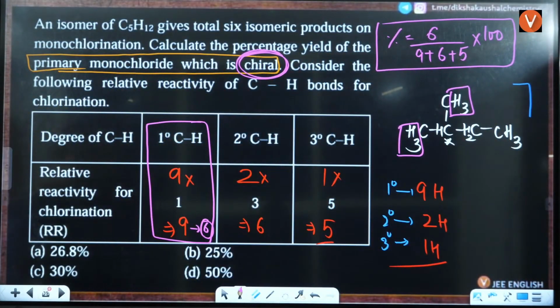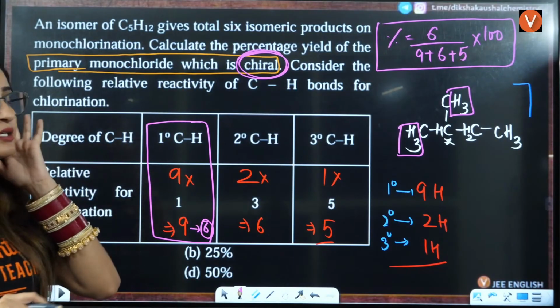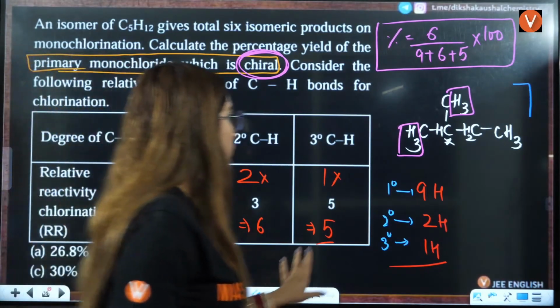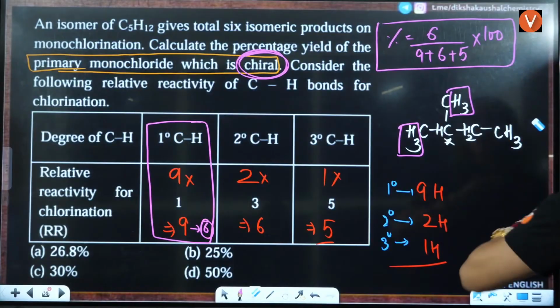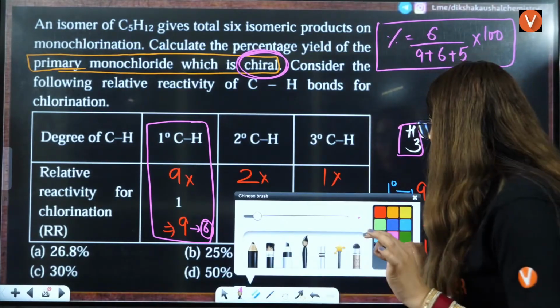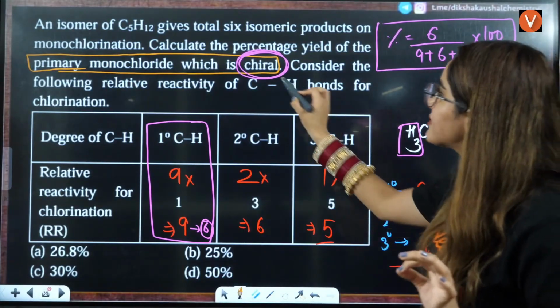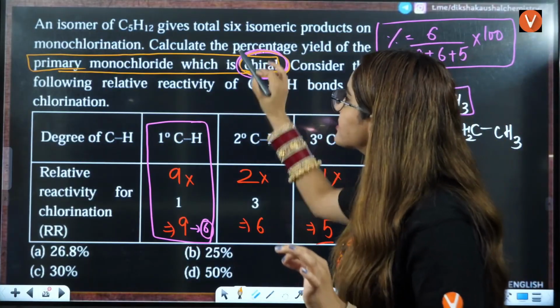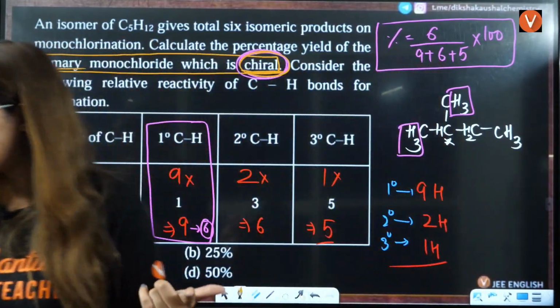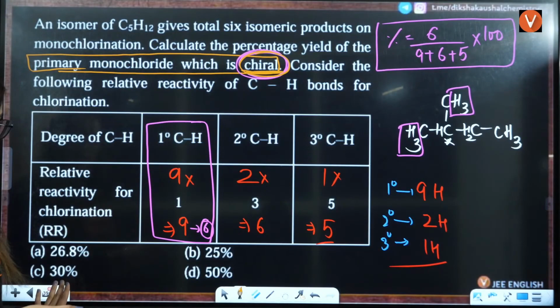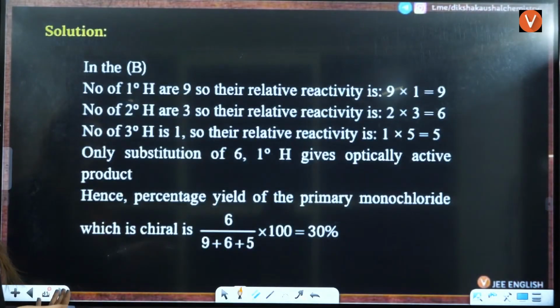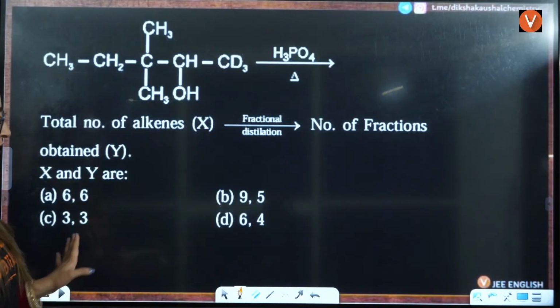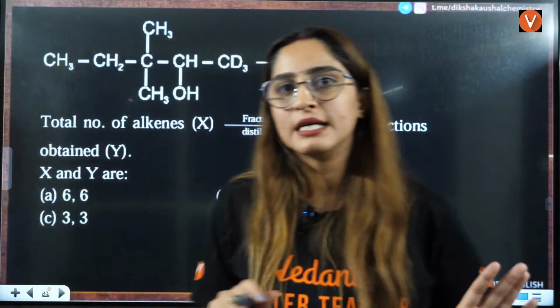Okay, understood? Everybody, is that clear how we are going to answer these kind of questions? You have to see each and every single word here. That is, chiral is given to you. That's how you will answer that, right? Is that clear to everybody? If there is any problem, then let me know in the chat box. The answer will be 30% is going to be the correct answer here after solving, right?